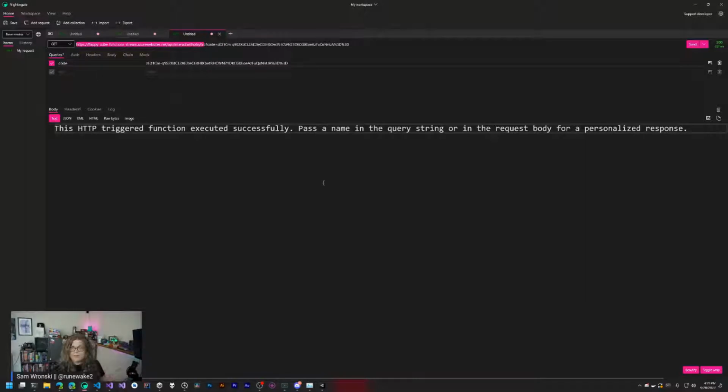So now what we've done is pretty much without leaving Visual Studio Code after creating the Functions app, we've created a new function, we've deployed it, and now we can actually interact with it. So what I'm going to do now is grab that same function, and we're going to integrate this directly with PlayFab. So what we really want is for PlayFab to be able to call this function for us.